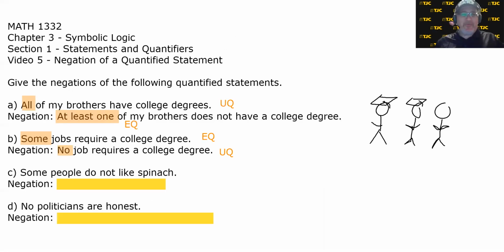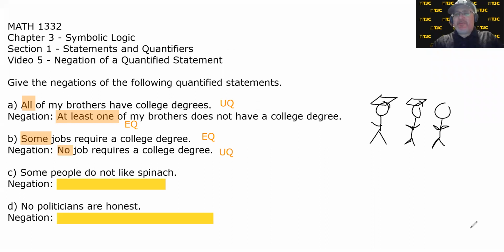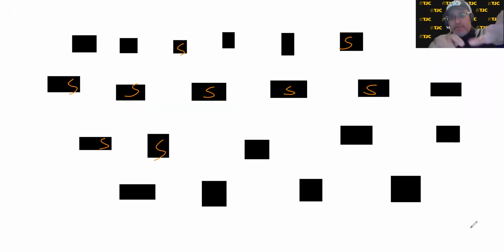If I say, I forgot what the original statement was. Sorry. I keep going past this page that I've already set up, so ignore that. Some people do not like spinach. So let's say these are all the people, and I say some of them do not like spinach. So I'm going to put S for those who like spinach. All right. Some of these people do not like spinach. Okay. That was the statement, wasn't it? Yes. Some people do not like spinach.